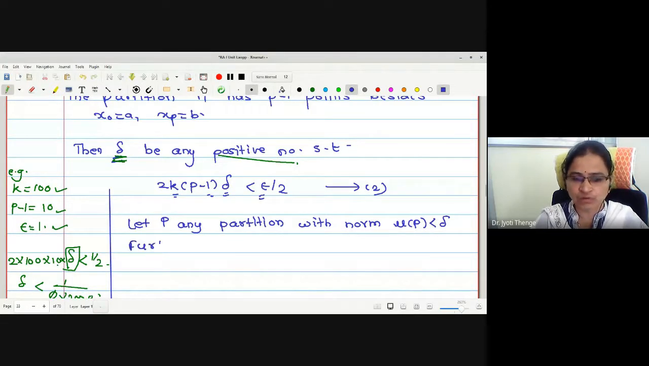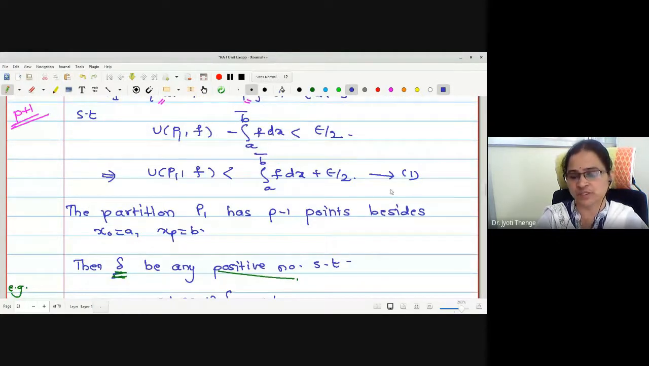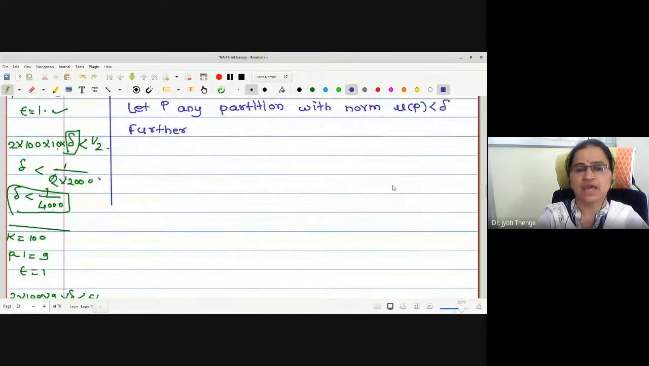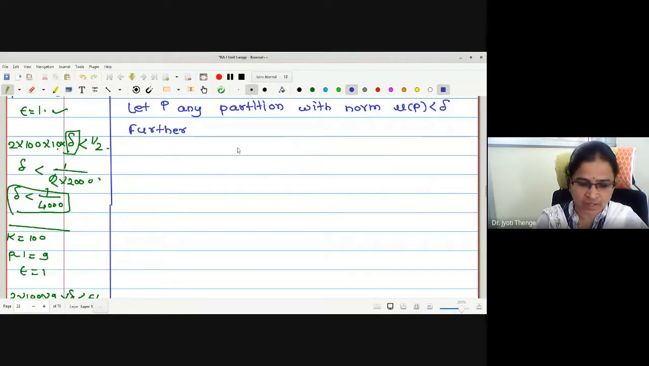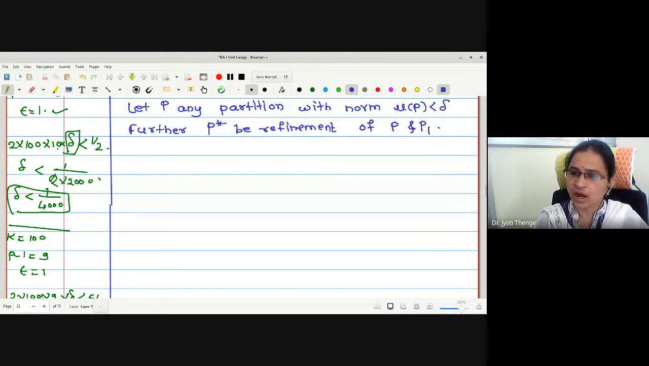Okay. Further, we were going to take the refinement. Two partitions we have in our hand, right? P1 is one partition satisfying this statement number 1, and P any arbitrary partition which satisfies the condition norm P less than delta. Therefore, further let P star be the refinement of P and P1. How were we taking the common refinement of any two partitions?